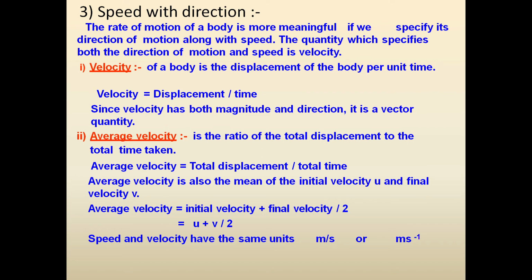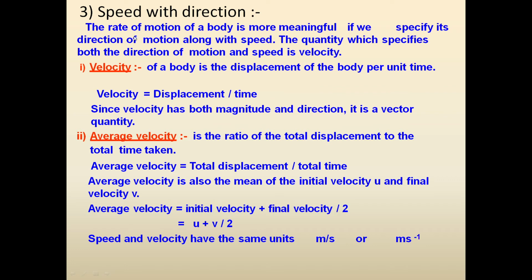Next is velocity. Velocity is the displacement of a body per unit time. The formula is displacement by time. Now, for the description of velocity, magnitude and direction both are needed. So it is a vector quantity.